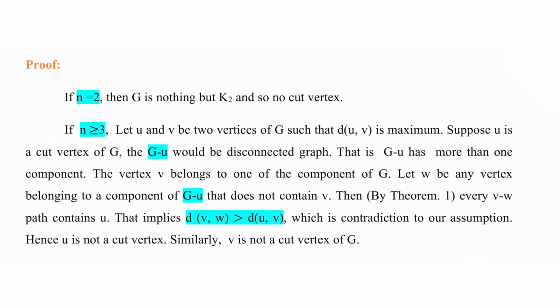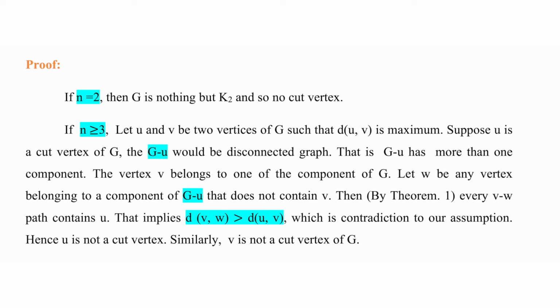If n is equal to 2, we will be getting K2, and so there is no cut vertex there. If n is greater than or equal to 3, let U and V be two vertices of G such that the distance between U and V is maximum. We are going to choose like that. Suppose U is a cut vertex of G, then G difference U would be a disconnected graph. That is, G difference U has more than one component. The vertex V belongs to one of the components of G difference U. Let W be any vertex belonging to a component of G difference U that does not contain V.